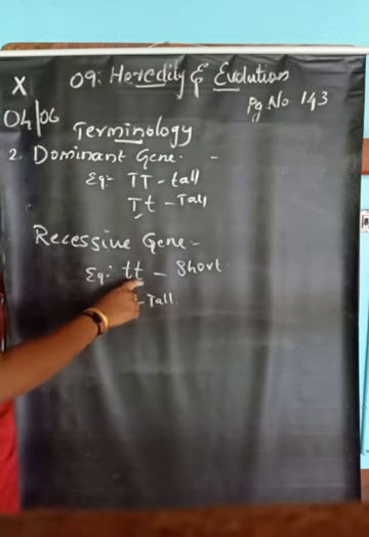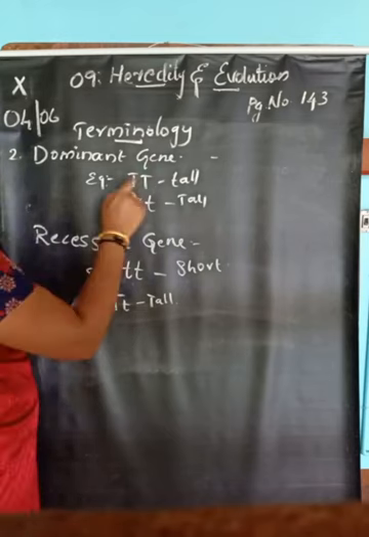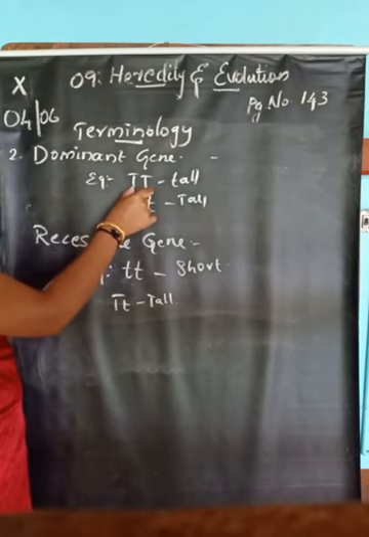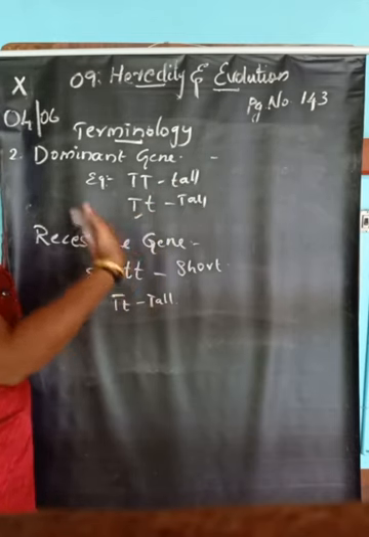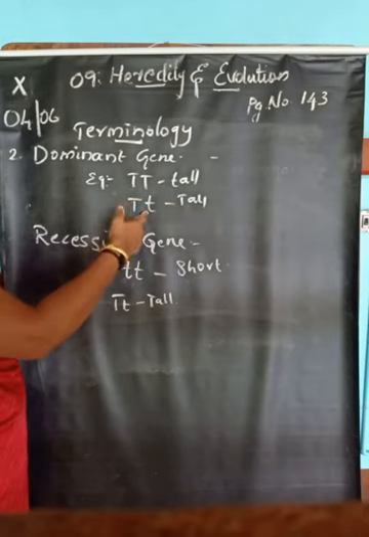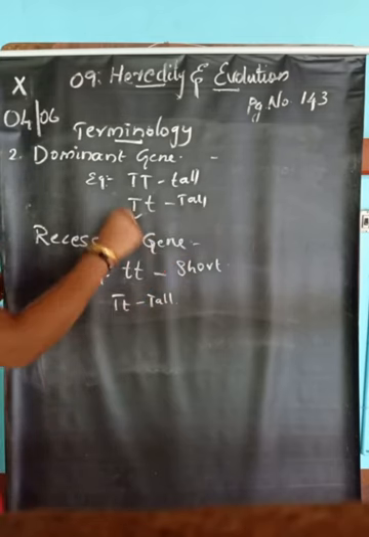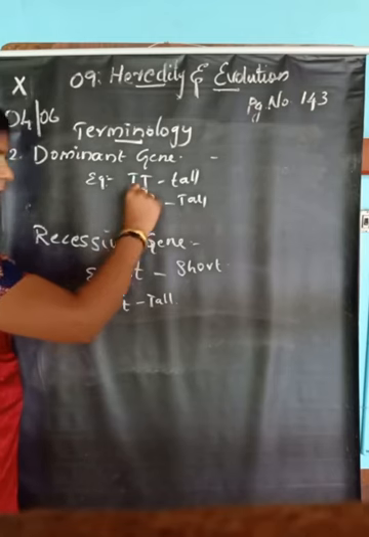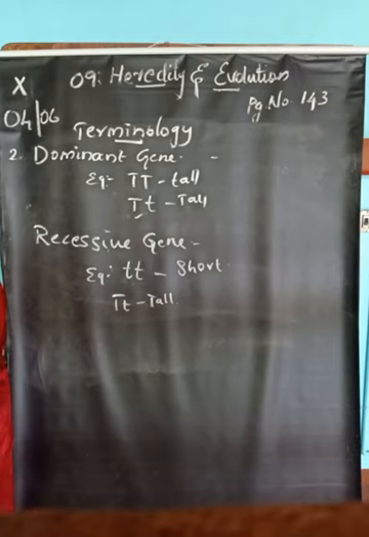When two alleles are the same, dwarfness may happen. But in the case of capital T, if both alleles are capital T, it will show tall. If one capital T changes to the alternative gene, small t, even though one allele is changed, it will still show tallness. So this is called a dominant gene. If anywhere one capital T is there, it will show tallness.